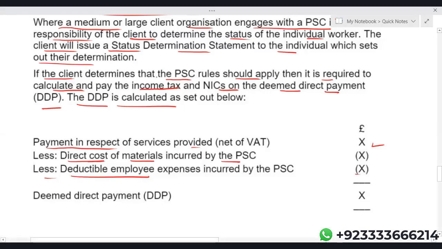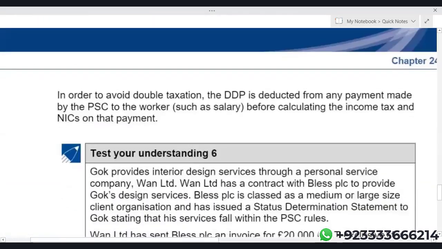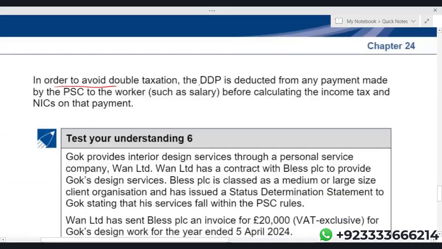If the client determines that personal service company rules should be applied, then it is required to calculate and pay income tax and NIC on deemed direct employment. How do we calculate? This is the format. In order to avoid double taxation, the deemed direct payment is deducted from any payment made to the personal service company worker, such as salary, before calculating income tax.